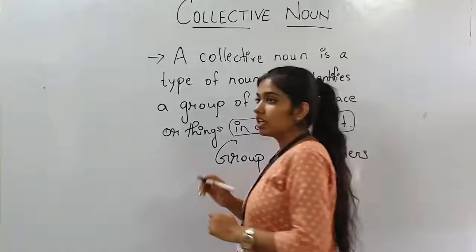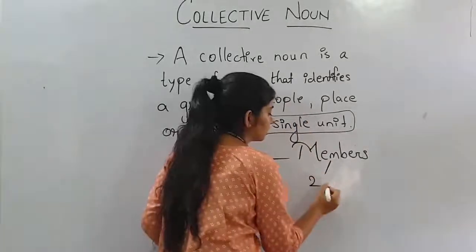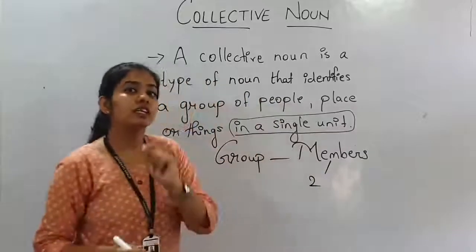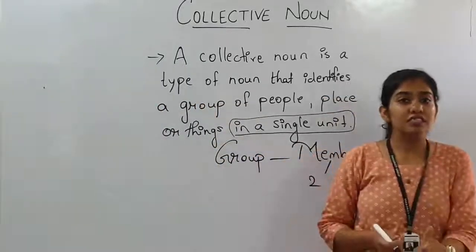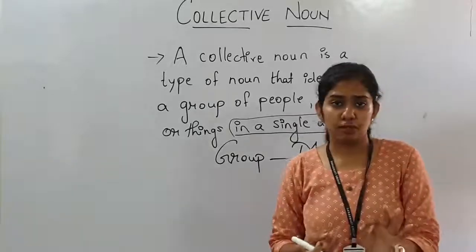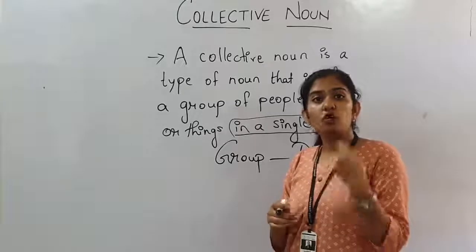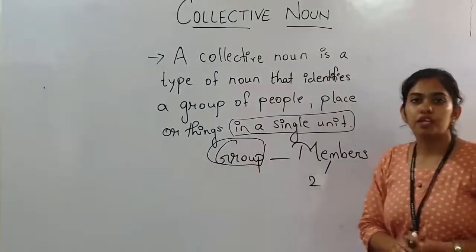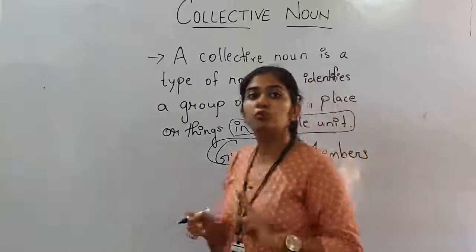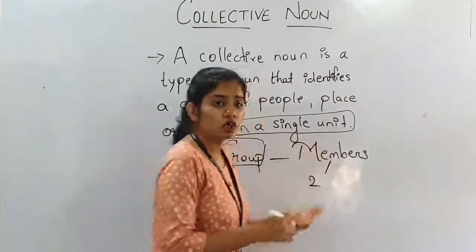In a group we must have minimum 2 members, then only we can say that it is a group. If only one person is there, then it is an individual person, a single person. But when more than one person is there, it can be termed as a group.